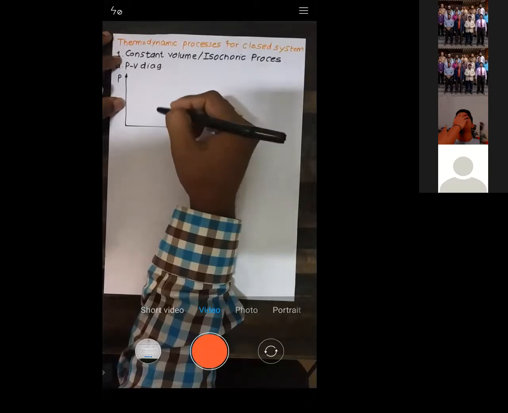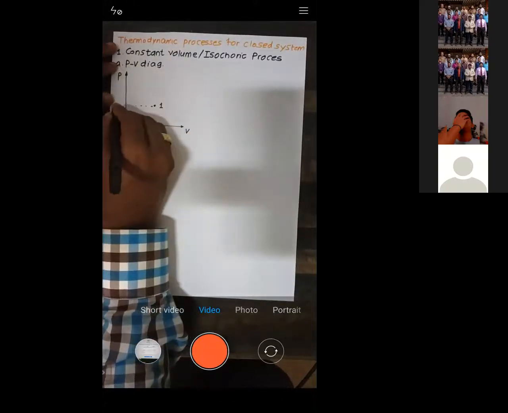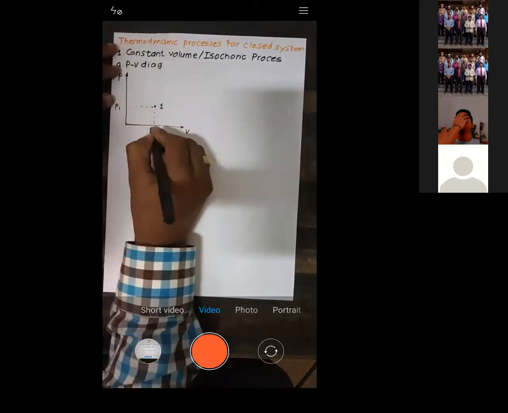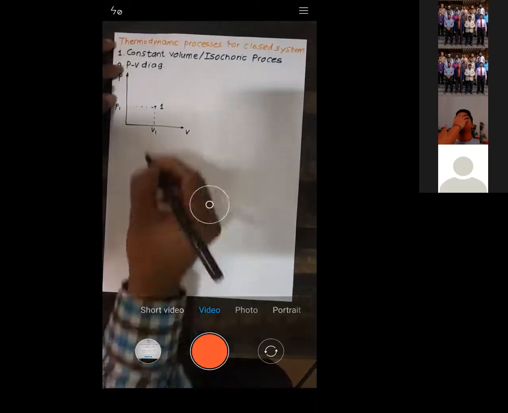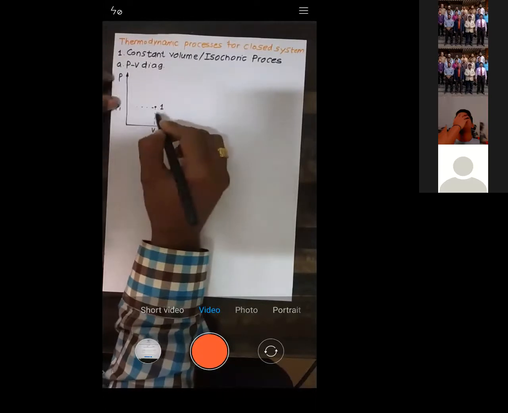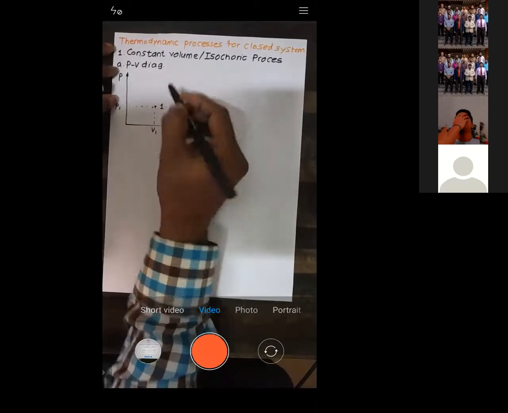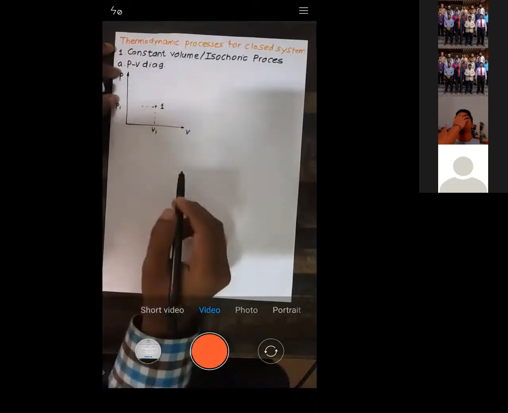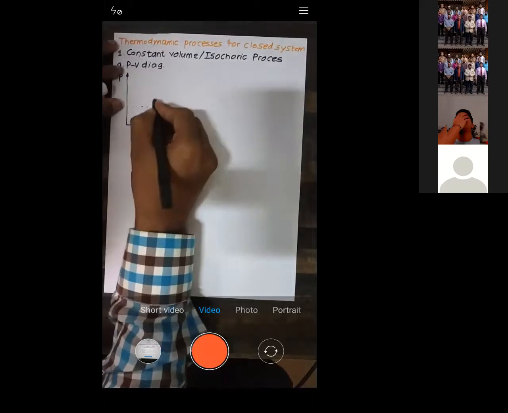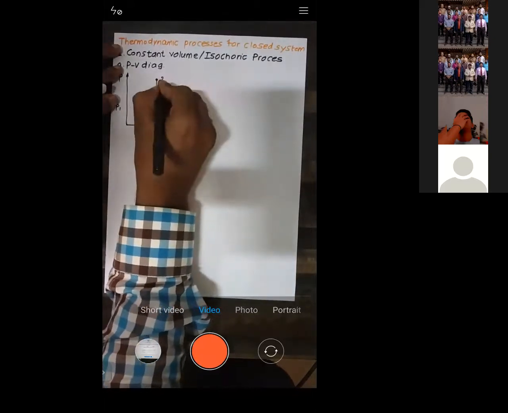This is my initial point 1, where I have pressure P1 and volume V1. Now I need to move from state 1 to state 2, but during that process the volume is to be kept constant. So I need to move vertically, yes or no? So I will reach state number 2.